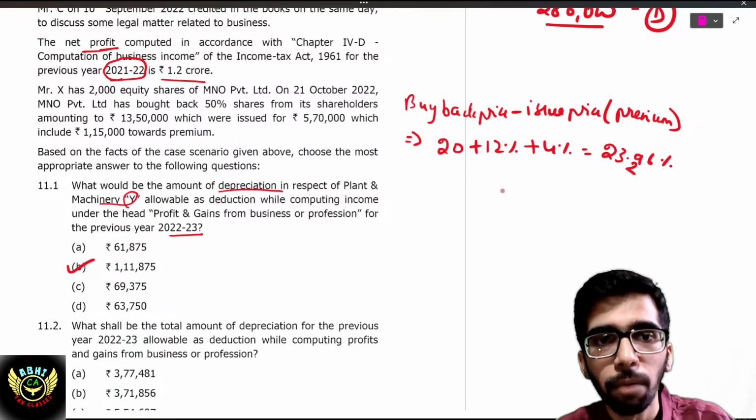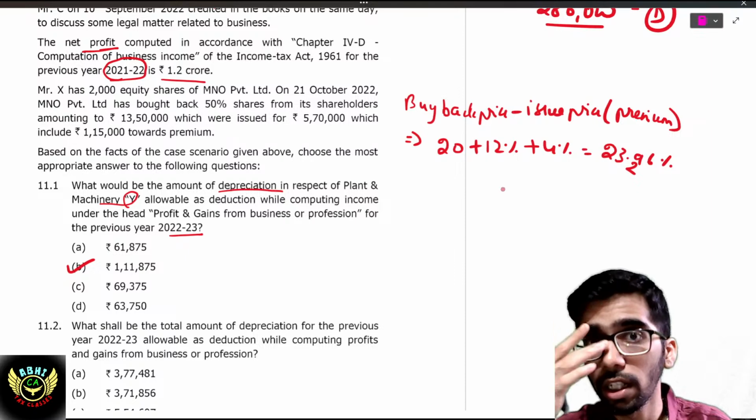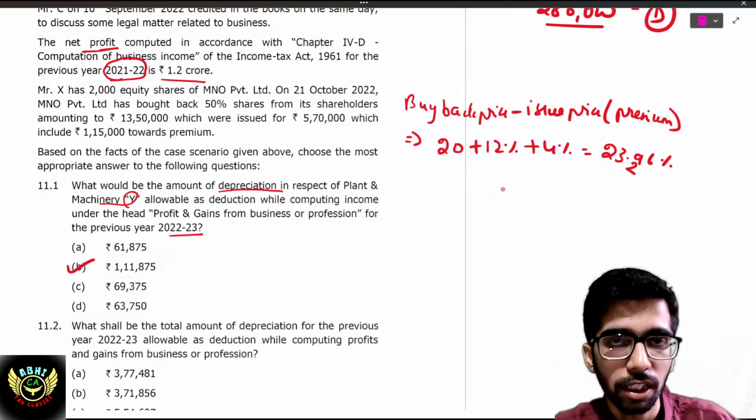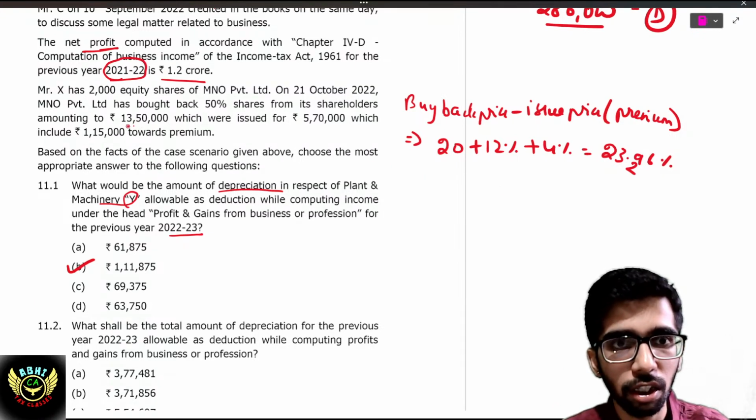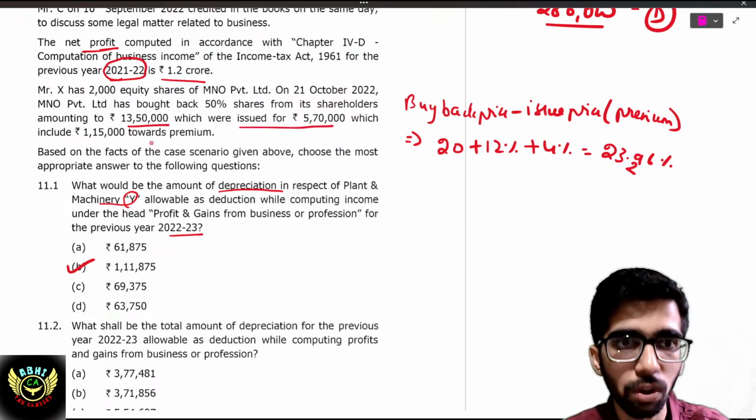Okay, and that buyback amount has been received from the company by the shareholders, right? That will be exempt under section 10. So in this case, buyback price is 13,50,000, which were issued at 5,70,000, which includes 1,50,000.